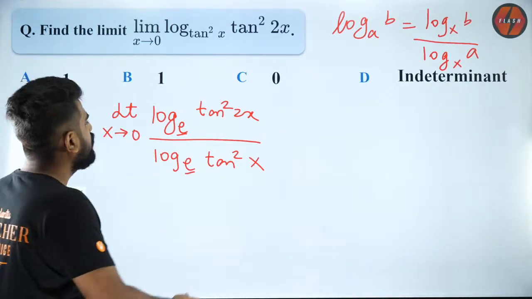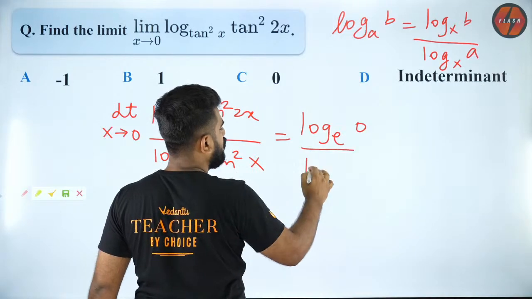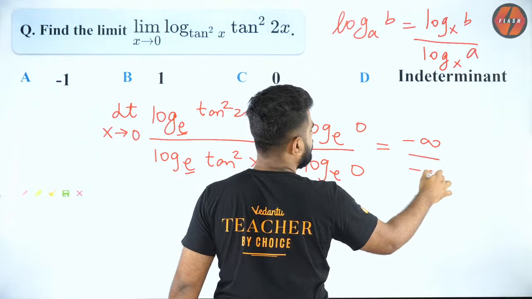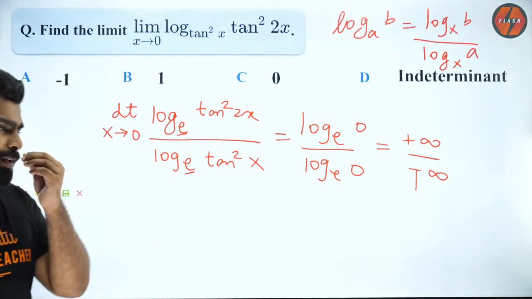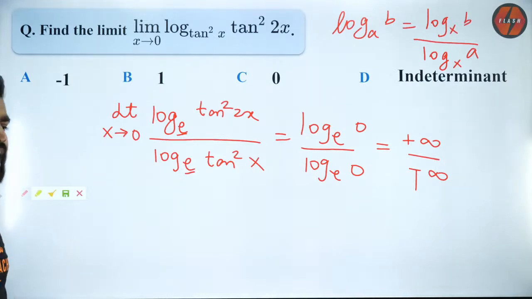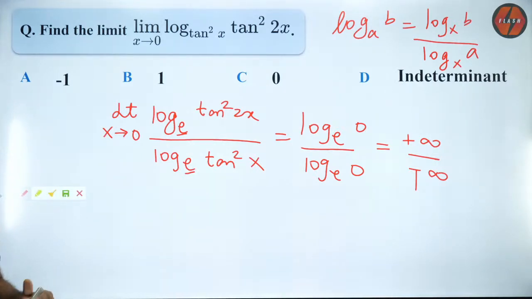Now apply 0. So I will get log e 0 by log e 0, which is minus infinity by minus infinity. So do you guys agree it is infinity by infinity form? When it is infinity by infinity form, can I use the L-Hospital method? Are you guys understanding the approach which I am taking?